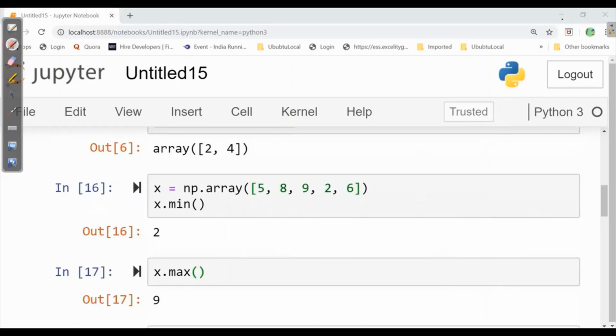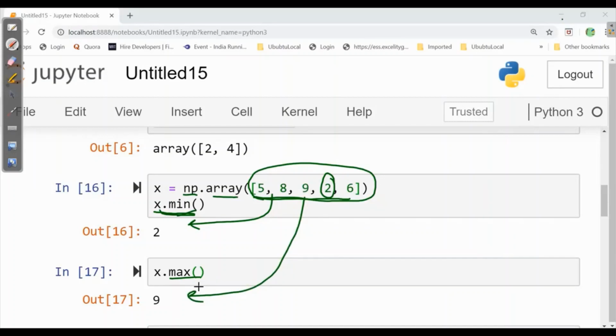Now if we need to calculate the min, we want the minimum number in an array. So we can simply give np.array in a variable and we can ask x.min. So whatever minimum value will be there, it will get calculated. Similarly, max will give the maximum value as its output.